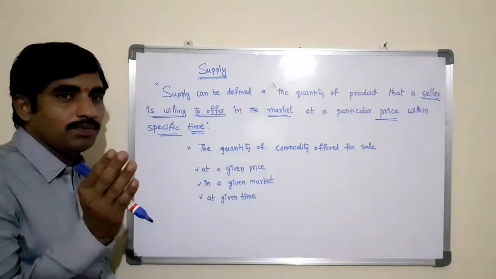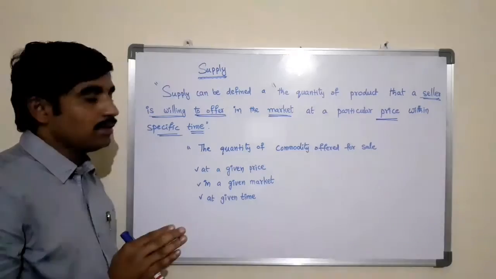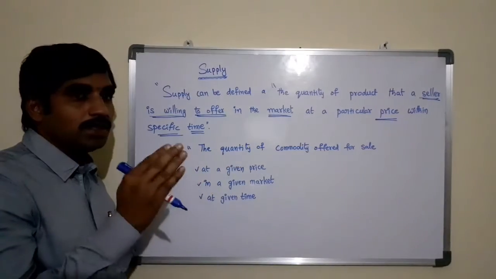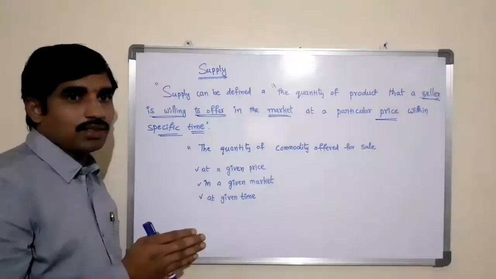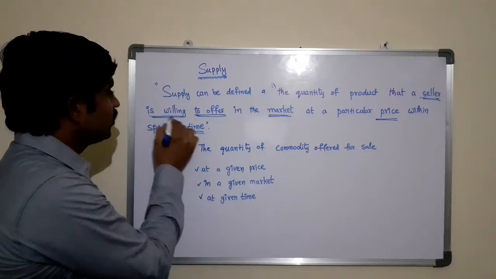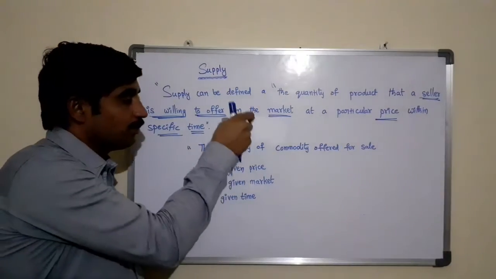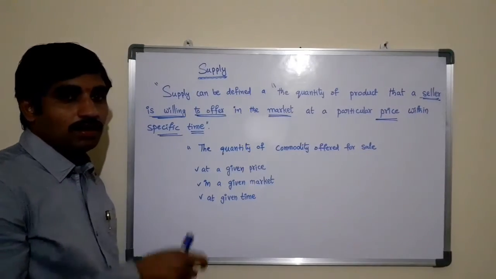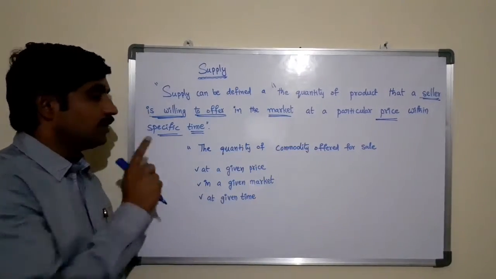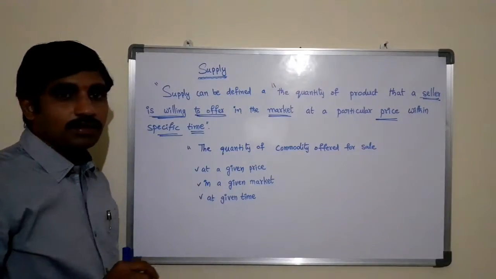So the difference between demand and supply is that in case of demand, it comes from the customer's point of view. In case of supply, the seller is willing to offer the particular product or service in the market at a particular price within a specific time. That is known as supply.